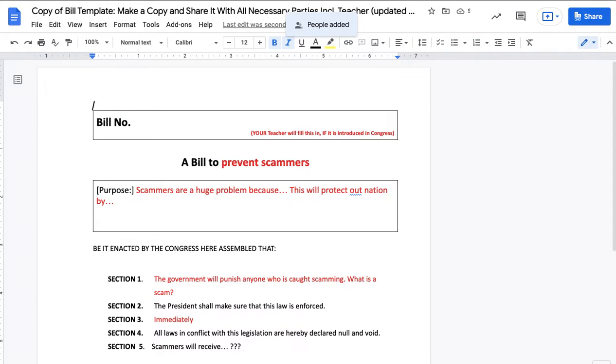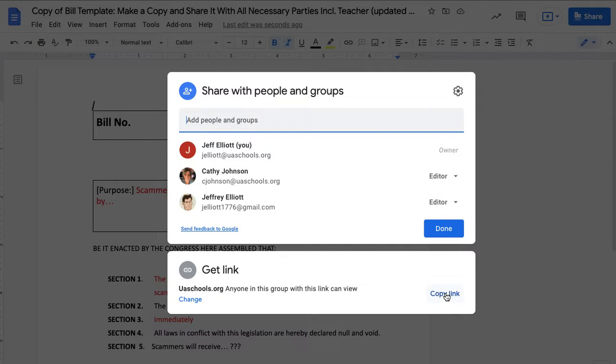Now, of course, it goes without saying that this bill is something that we walked you through, and so it might be a great idea for a bill, but if you copy this idea, you can't get credit for it. You have to come up with your own idea for a bill for your nation in order to get credit. So then I've got the link ready to go. At least I think I do. Let me just check and make sure. Copy link. Okay, and teachers can edit it.